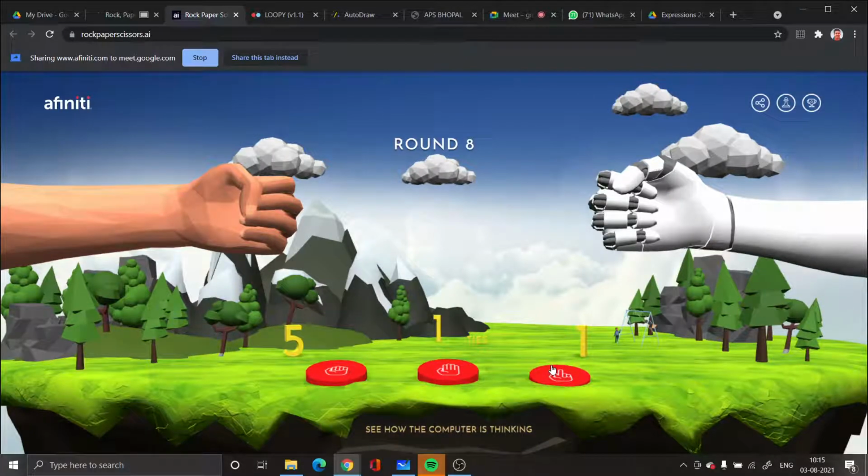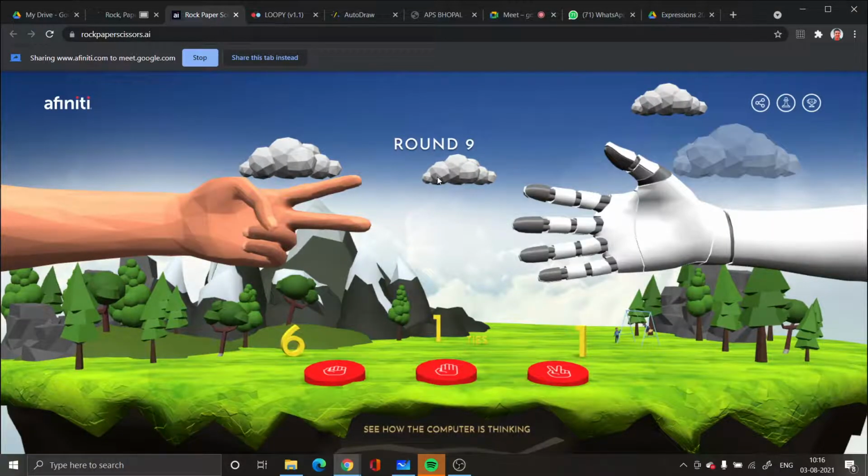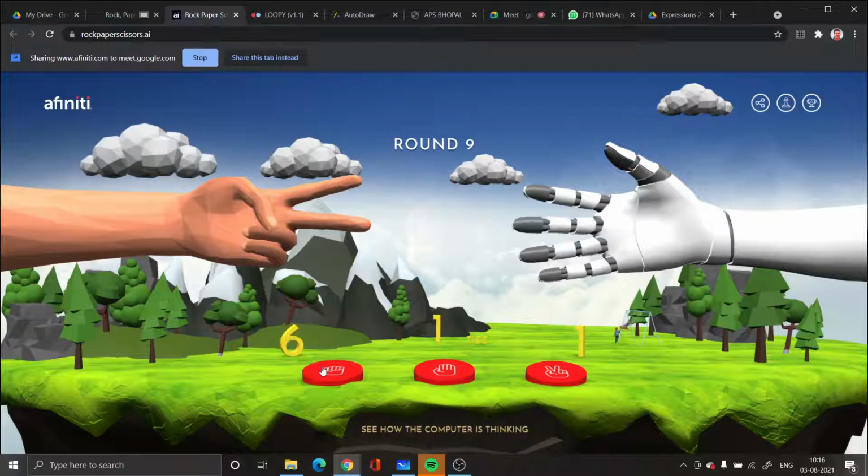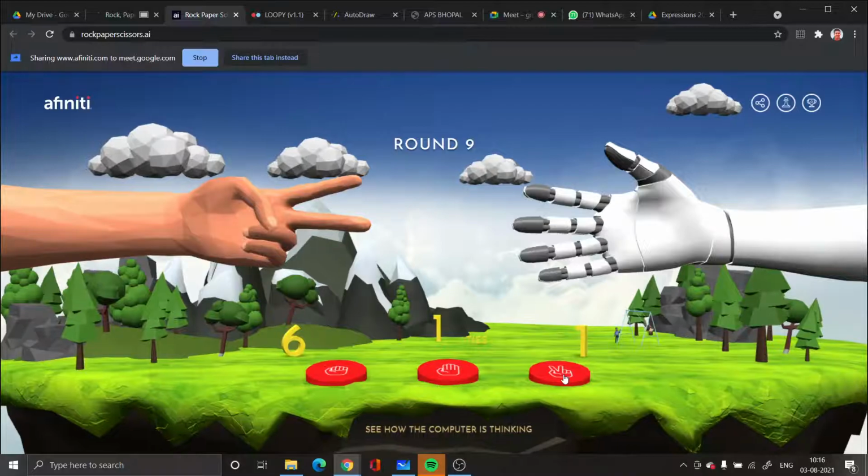This is the way we have got our probability set. The total round 9 means the round which I am going to play; I am not playing round 9. There are 8 rounds which I have played, and out of 8, I have won 6 rounds, that is 6 by 8, or 3 by 4, the probability of A1. A1 is the event when I am winning. A2 is the event when the computer is winning. Probability of A2 is 1 by 8.